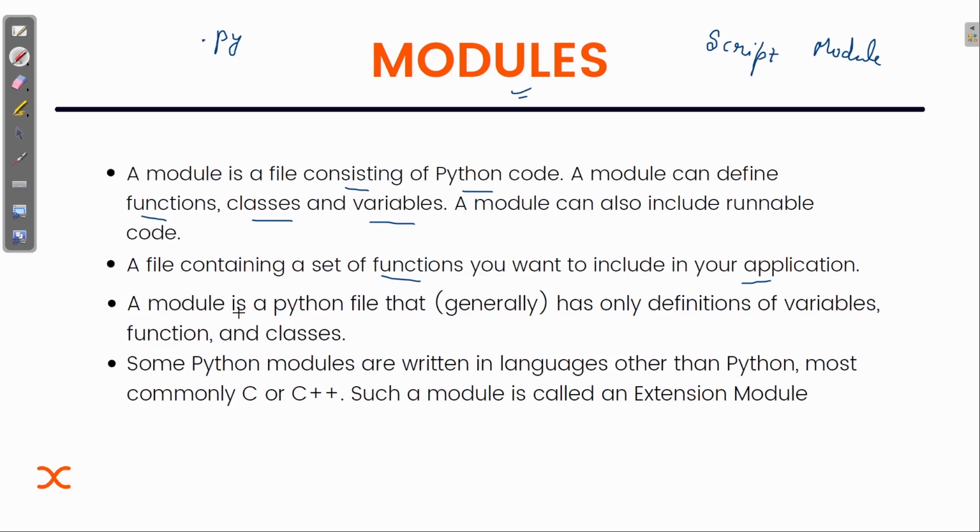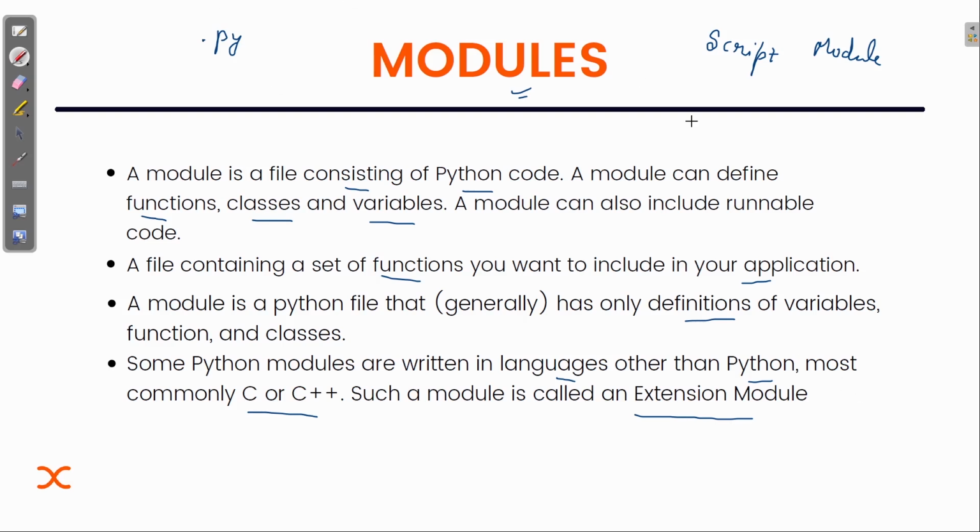A module is a Python file that generally has only definitions of variables, functions, and classes. Some Python modules are written in languages other than Python. We know that there are so many languages: C, C++, Java. Some Python modules are also written in languages other than Python, and most commonly they are written in C or C++. Such a module is called an extension module. This is a very important definition.